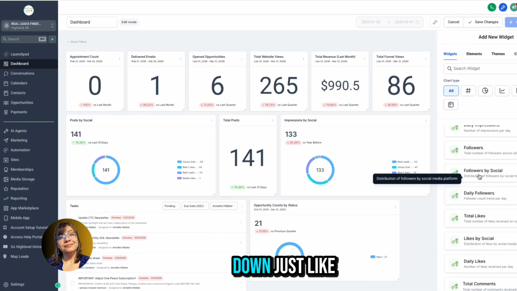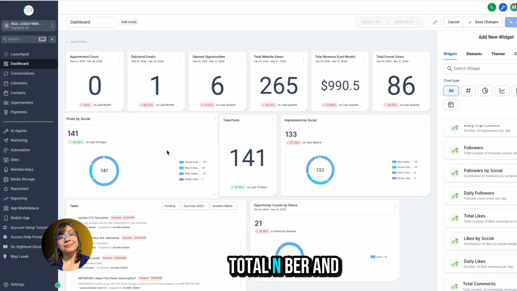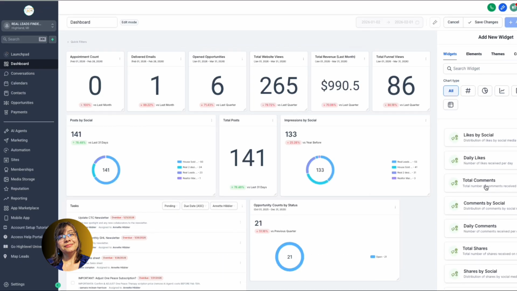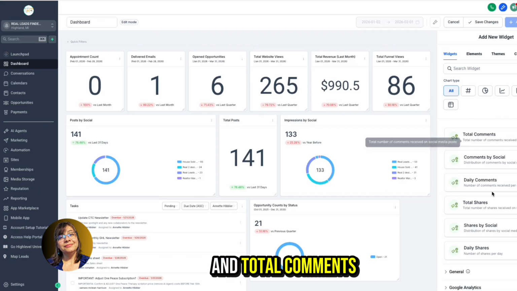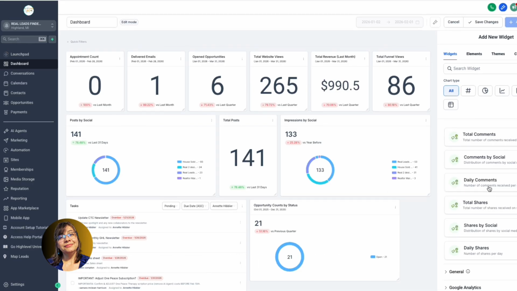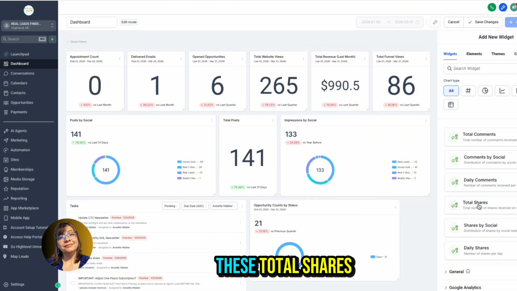This breaks it down, just like this broke it down, total number, and then it broke it down by each social media account I have integrated with GoHighLevel. Total number of likes by social, and total comments, and comments by social. So you see it breaks it down for each one. You can go into there, you can edit these, total shares by social, daily shares, okay?